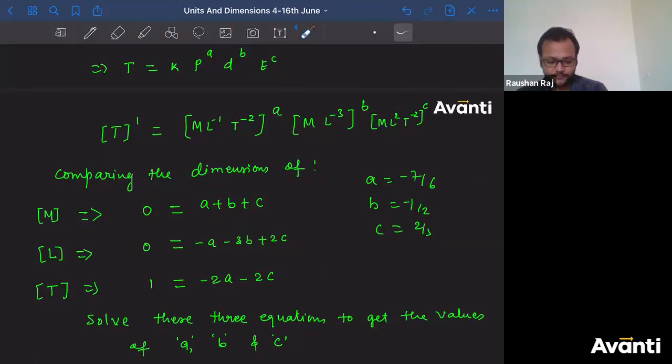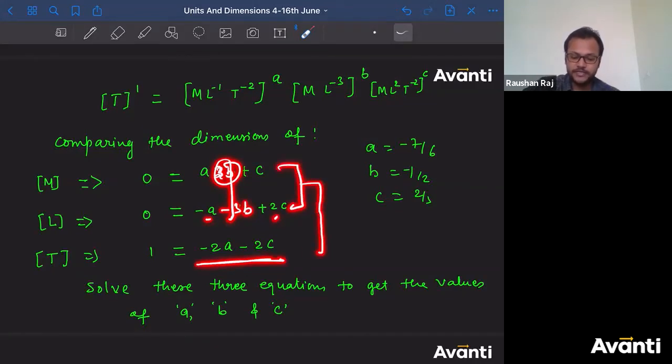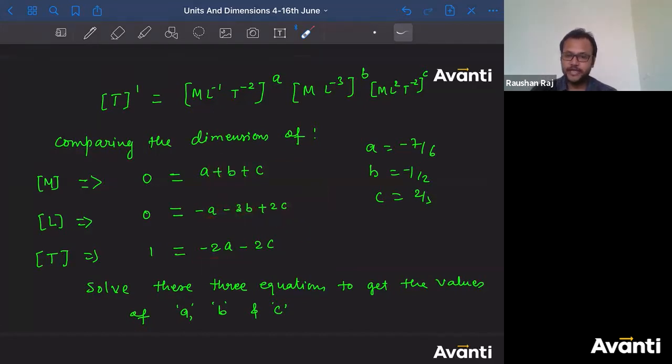So I'm leaving it to you. Try to get the answer of a, b and c. Consider this as an assignment. Try to solve these three equations. What did you say? What will you do first? You can multiply by 3 here and add it to the second equation. If you add it, you'll get 3b here. Sorry, you have -3b here, so if you add it, they'll get cancelled. And you'll get a relation between a and c. The third equation already has a relation between a and c. So now you can solve the combined equation of 1 and 2 with the 3rd. You'll get the answer for a and c. Once you get the values of a and c, put them in any of the equations and you'll get the value of b.